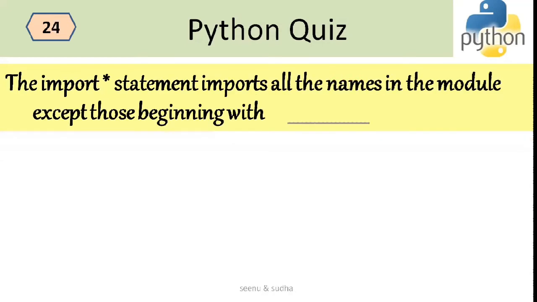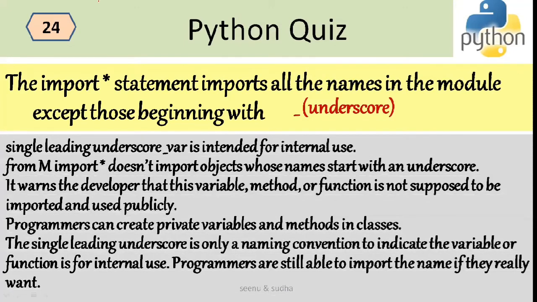The import star statement imports all the names in the module except those beginning with an underscore. So it is not a plain import statement, I'm saying import star. It imports all the names in the module except those beginning with underscore. Why does it not include the variables with an underscore? A single leading underscore, for example _var, is intended for internal use.